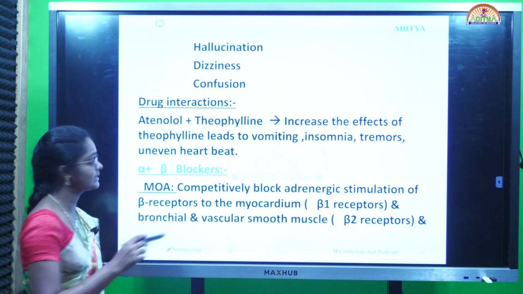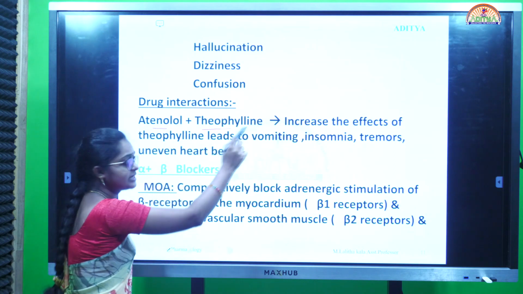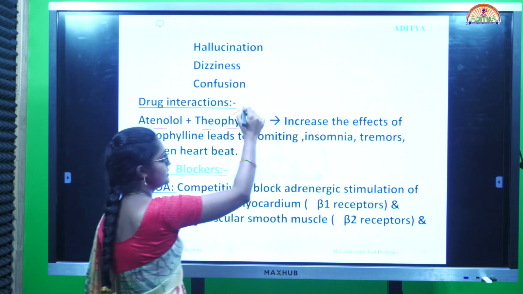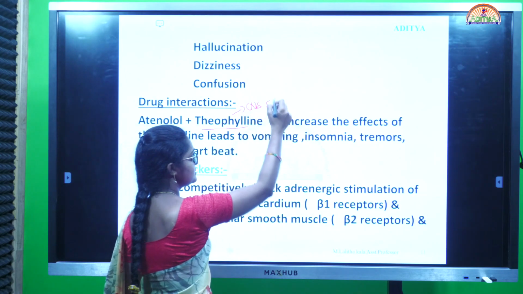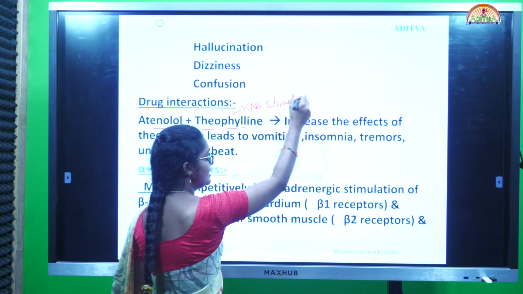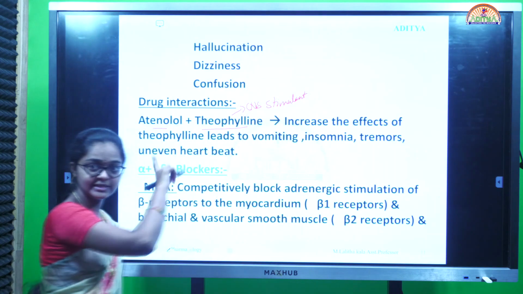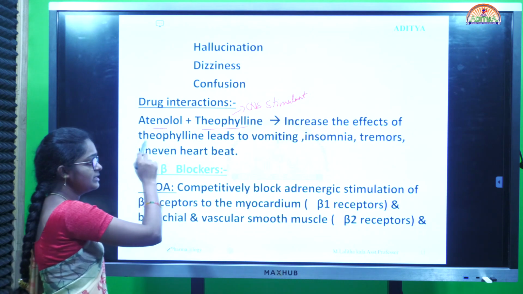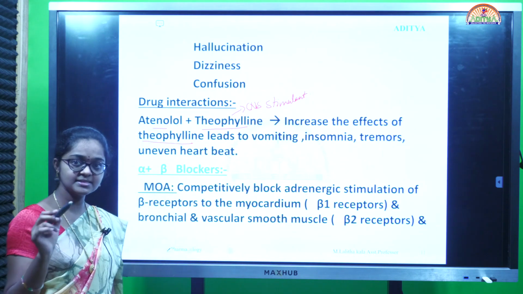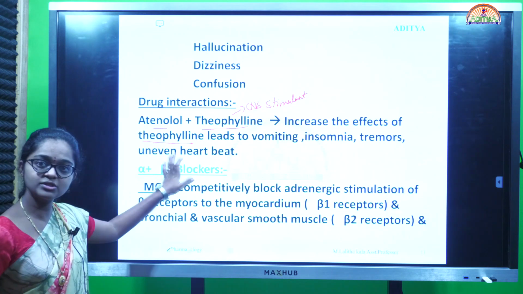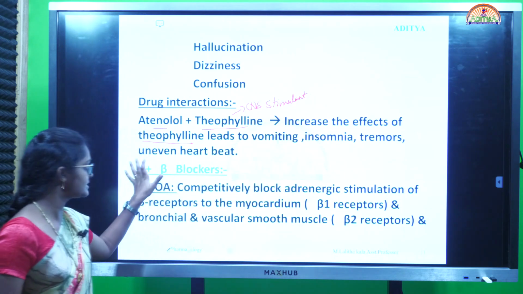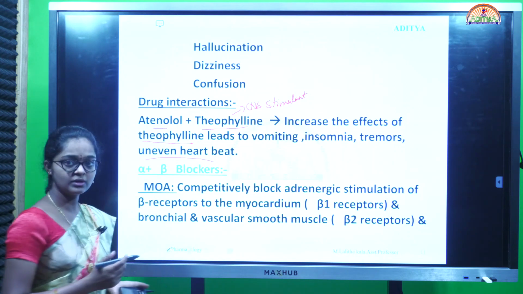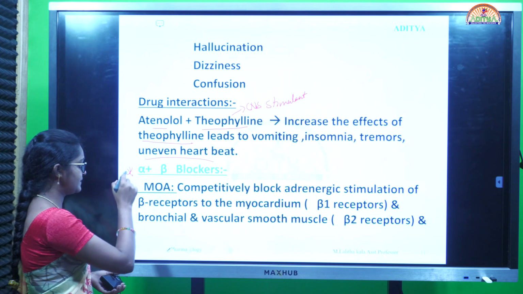Next, coming to drug interactions. Atenolol along with theophylline. Theophylline is a CNS stimulant. While we are using atenolol, that is a beta blocker, along with a CNS stimulant, it increases the effect of theophylline. That means increases the CNS stimulant activity. It leads to vomiting, insomnia, tremors and uneven heartbeat. That means irregular heartbeat.